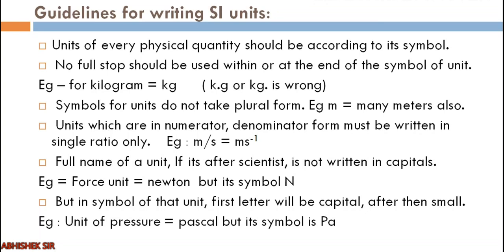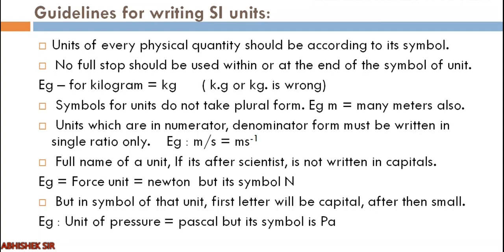No, if you are writing the whole word newton, it will always be in small letters. But if you write the symbol of newton, the first letter will be capital, only N will be capital. In the symbol of a unit named after a scientist, the first letter will be capital, then any other letters will be small.